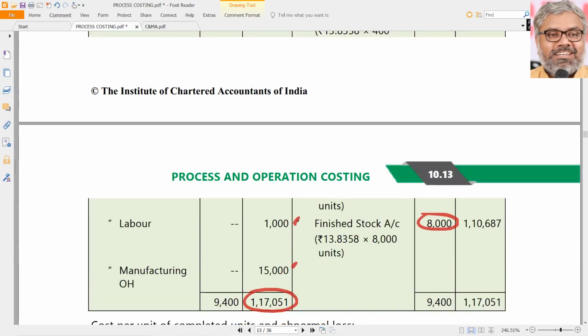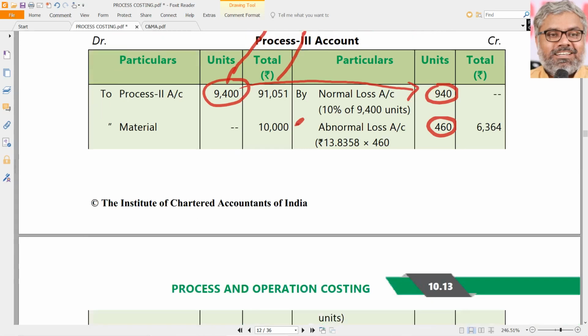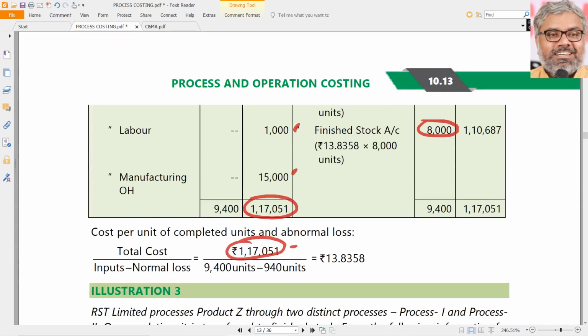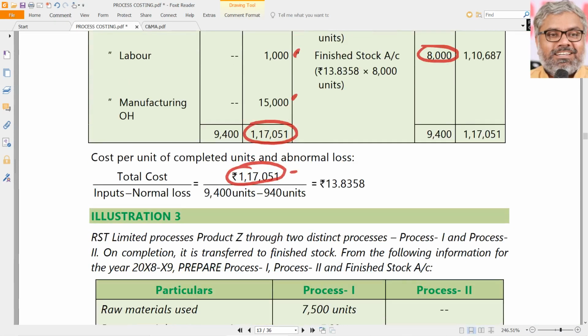Divided by number of units, which has to be always taken like this: whatever is inputted minus number of units of normal loss. So 9,400 minus 940, that is 8,460. So divided by 8,460, per unit will be how much then? 13.8358 approximately.